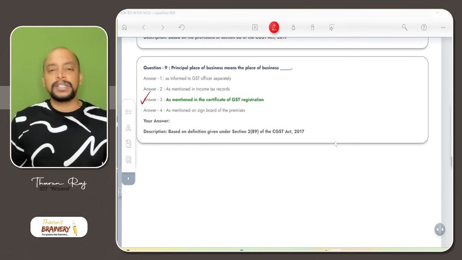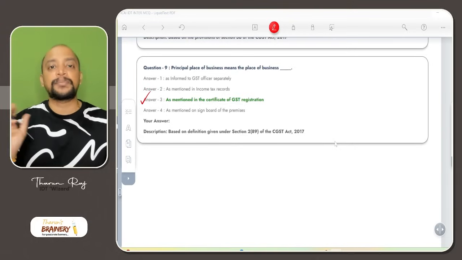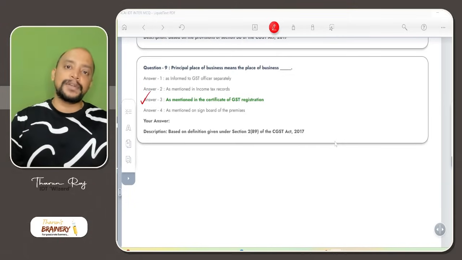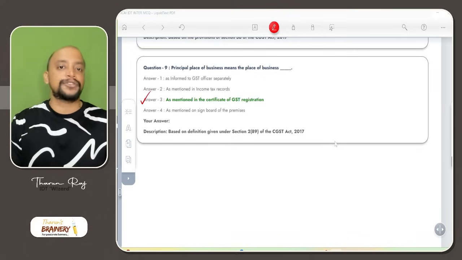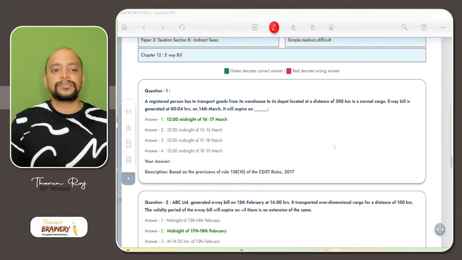Why is it relevant? Because we need to maintain accounts and records relating to all the places of business: in the principal place of business, and we need to maintain the accounts and records relating to an additional place of business in that additional place of business. Then next we have e-waybill.